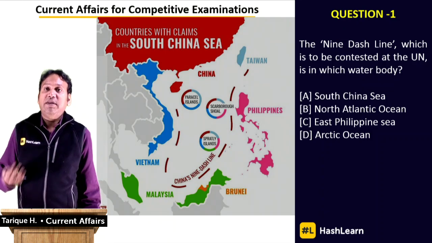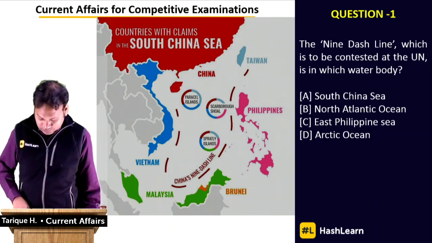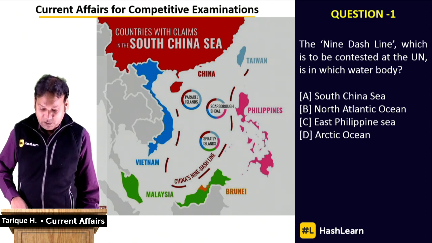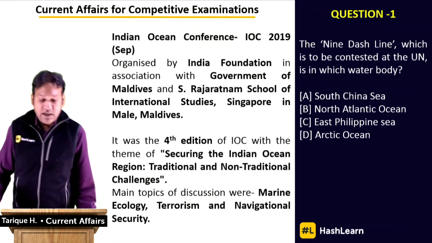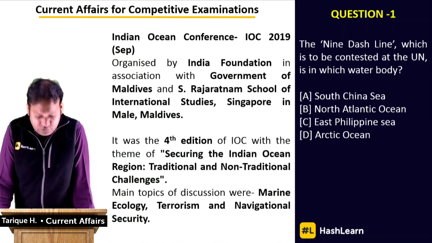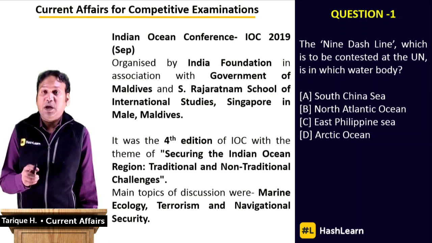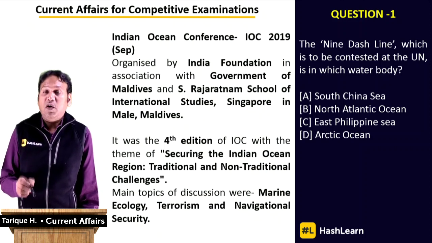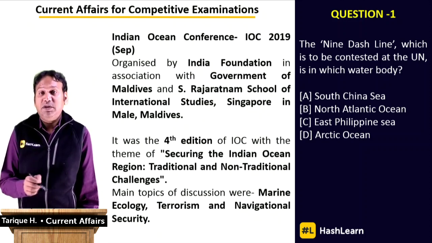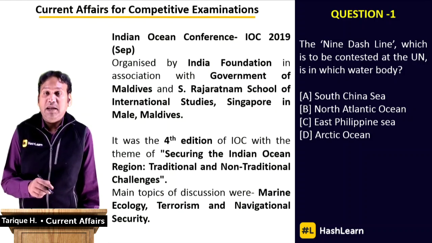Most of the countries, even the UN, US has also raised its concerns regarding this particular problem. And recently, in the Indian Ocean Conference IOC 2019, which is organized by India, the basic information that you should note down is the Indian Ocean Conference was held in the month of September 2019, and it was in Malé in Maldives.